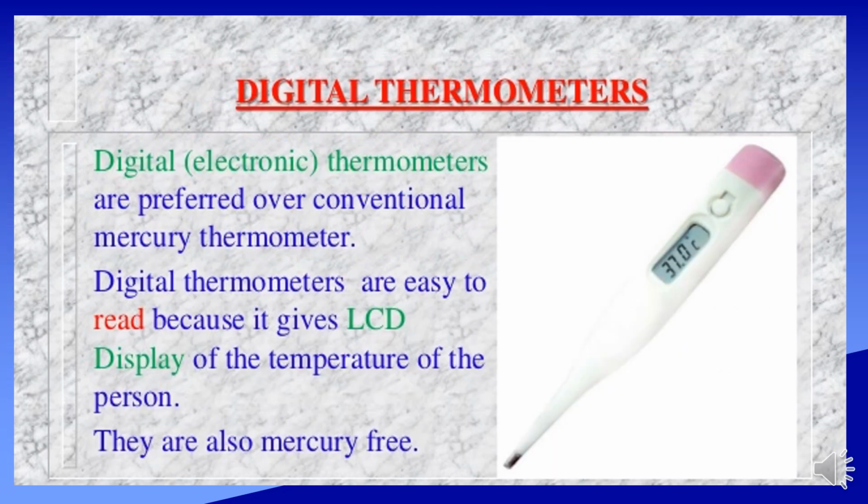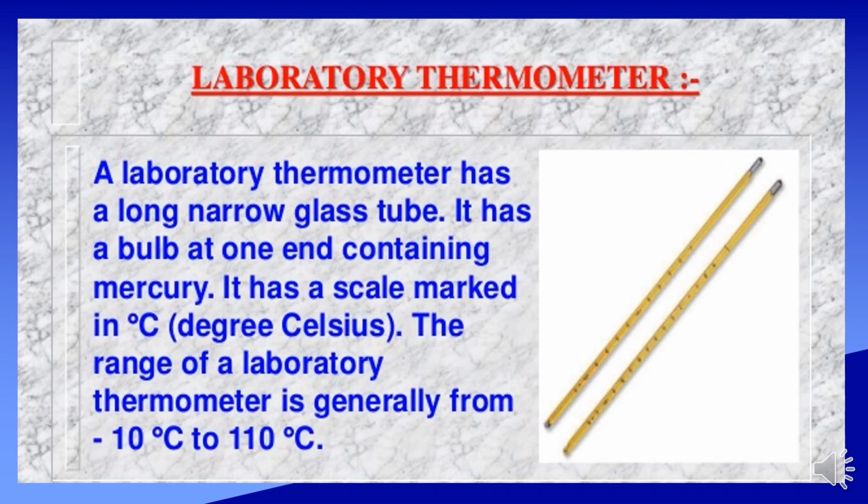Digital thermometers. Digital thermometers are preferred over conventional mercury thermometers. Digital thermometers are easy to read because they give an LCD display of the temperature of the person. They are also mercury free. Laboratory thermometer. A laboratory thermometer has a long narrow glass tube. It has a bulb at one end containing mercury. It has a scale marked in degrees Celsius. The range of a laboratory thermometer is generally from minus 10 degrees Celsius to 110 degrees Celsius.